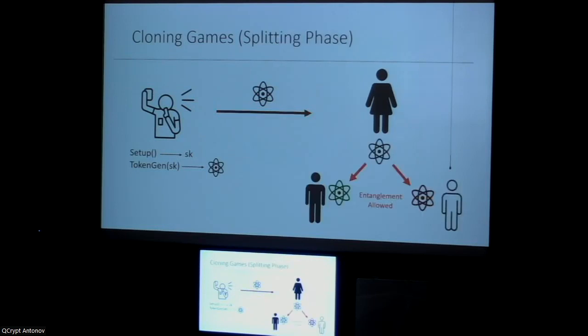In the splitting phase, Alice will apply a CPTP map to create a bipartite state, and one register will be held by Bob, the other will be held by Charlie. They could share entanglement, however, they're not allowed to communicate.